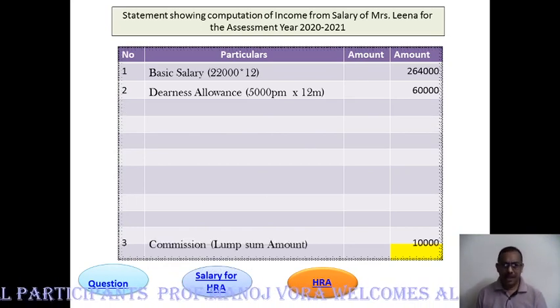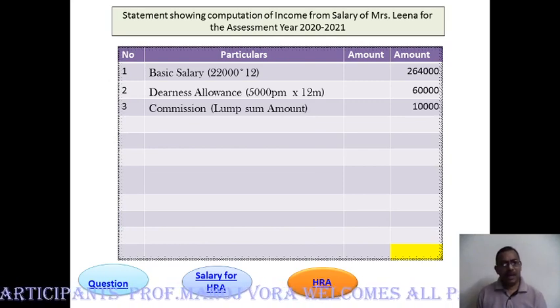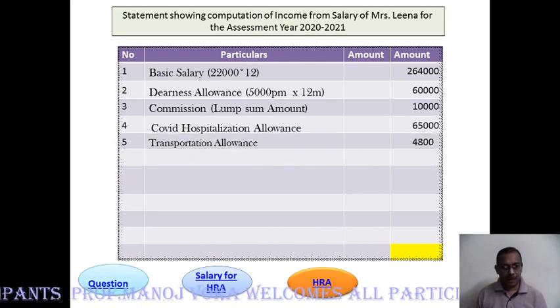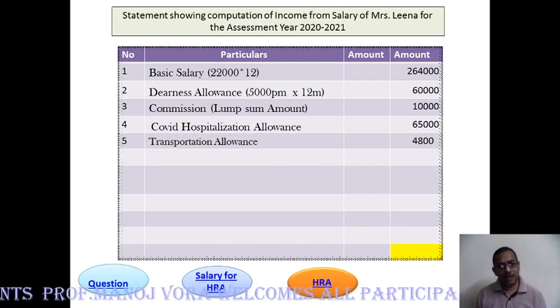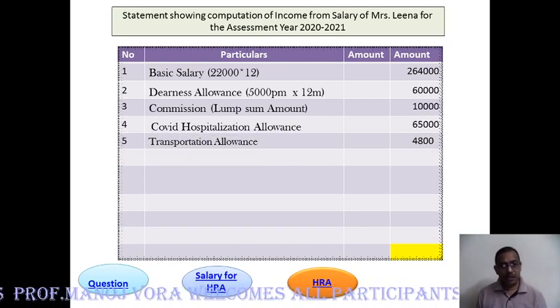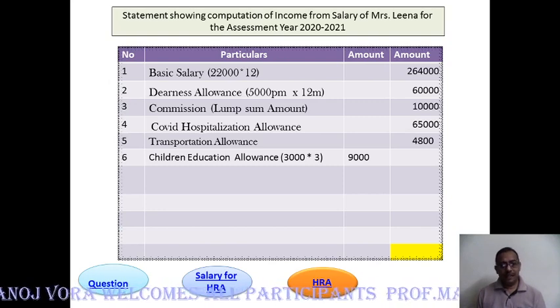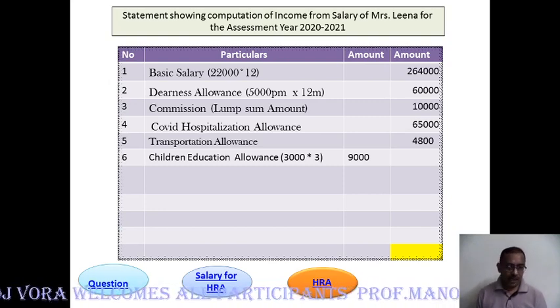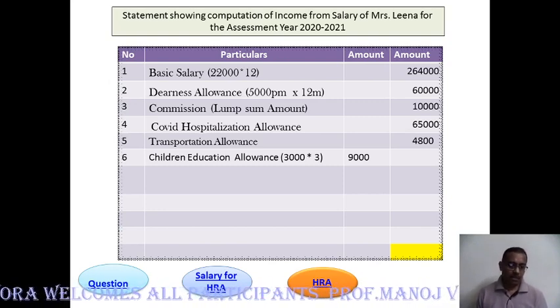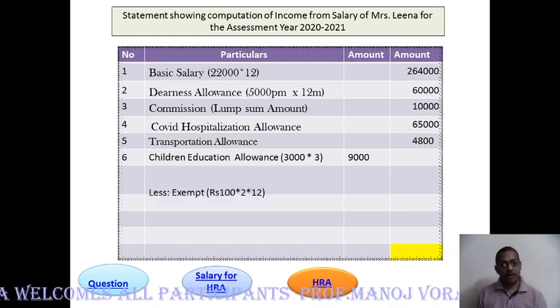Dearness allowance, entire amount is taxable. Commission, lump sum amount, fully taxable. COVID hospitalization allowance or any other such allowance, fully taxable. Transport allowance, fully taxable.